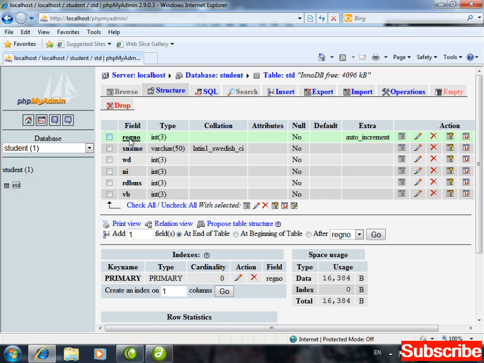I will not make entry in registration number. Automatically it will make entry. So for registration number I will not take any field. Now I will take fields for student name, web designing, network infra, RDBMS and Visual Basic only.